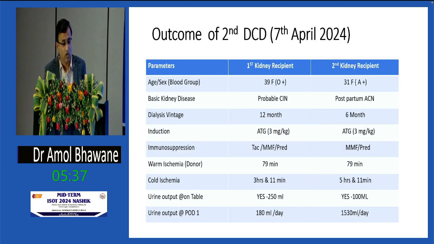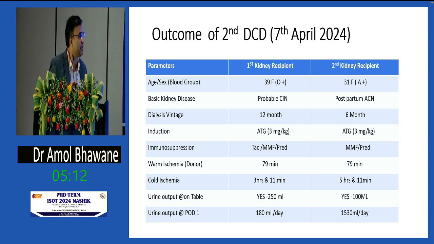Coming to the outcome of our second DCD, which we did this month on 7th April, in both patients we again used standard induction and immunosuppression. Warm ischemia was 79 minutes in both patients. Cold ischemia was 3 hours 11 minutes in the first and 5 hours 11 minutes in the second patient. The good thing is that in the second DCD we had urine output on the table: 250 ml in the first case and 100 ml in the second case.